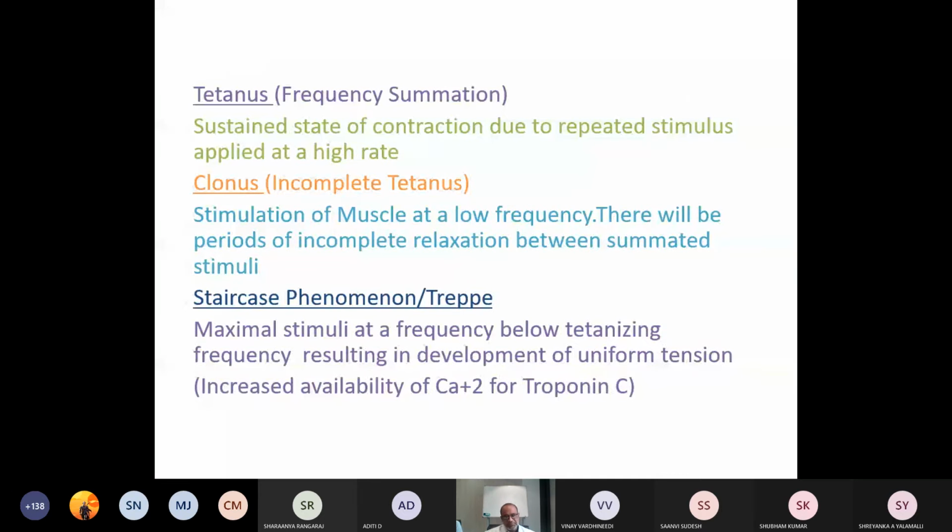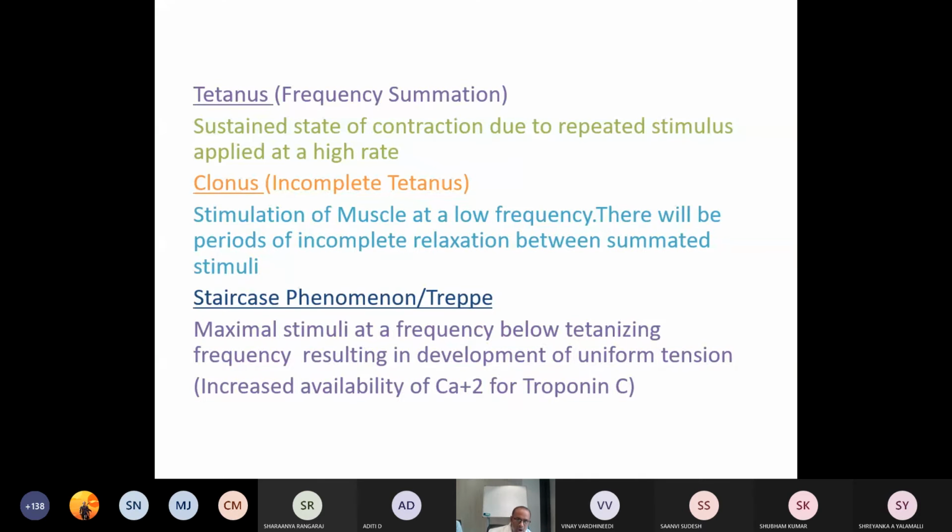Then what is tetanus? It is the sustained state of contraction due to repeated stimulus applied at a high rate. This word high rate is important. Then clonus, incomplete tetanus: stimulation of the muscle at a low frequency, that is subtetanic frequency. Understood? With stimulation at a low frequency, there will be periods of incomplete relaxation between summated stimuli.